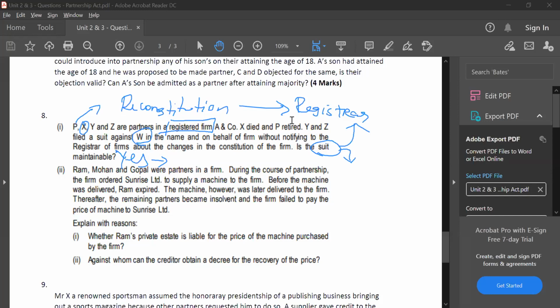Let me check the answers you guys have given. Yes, Anu, your answer is correct. Darshita, no. Then Soumya, correct answer. Yes.